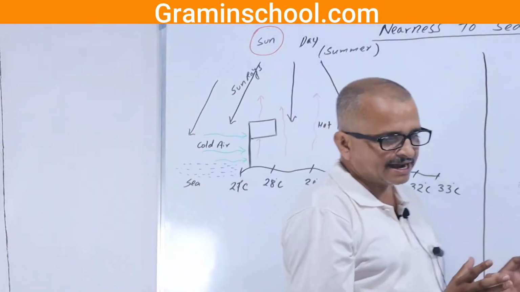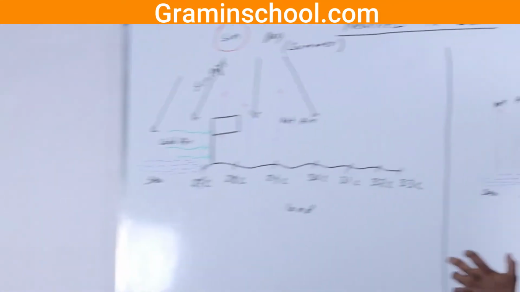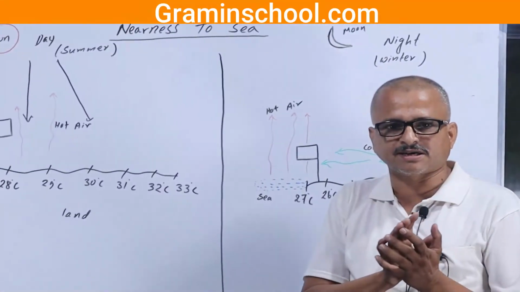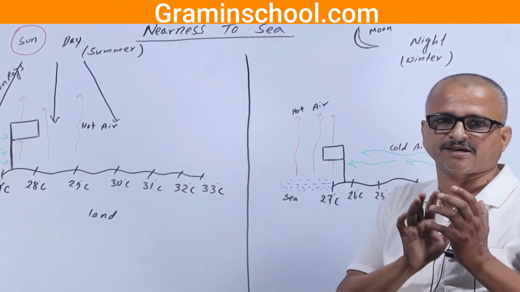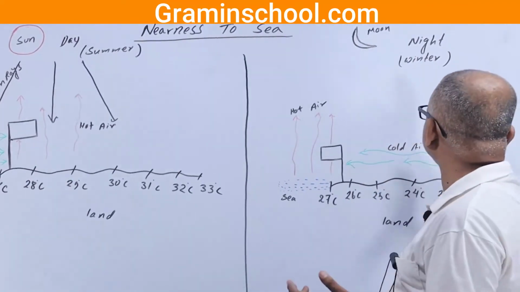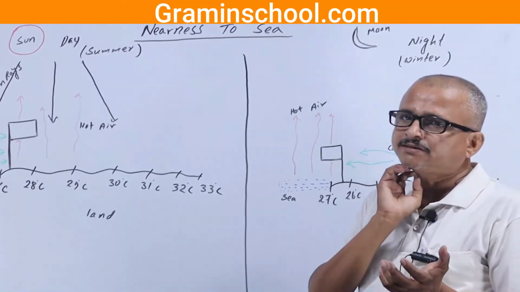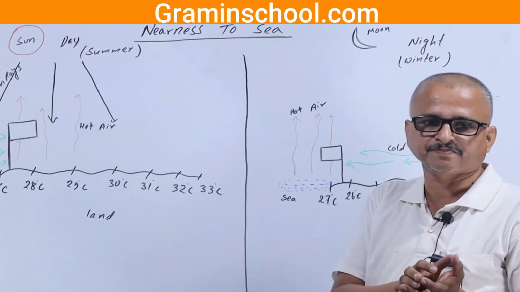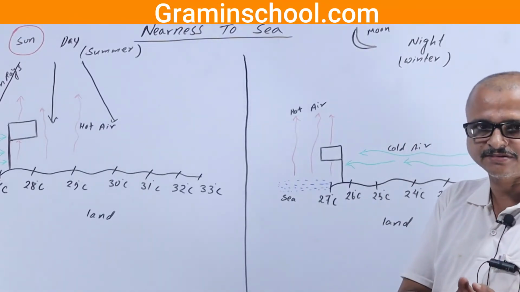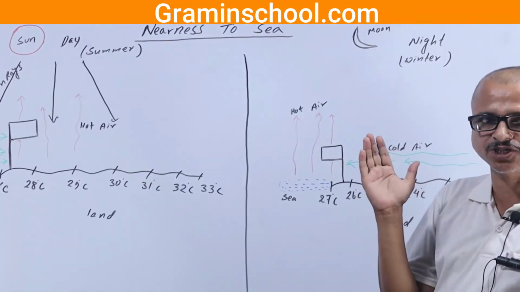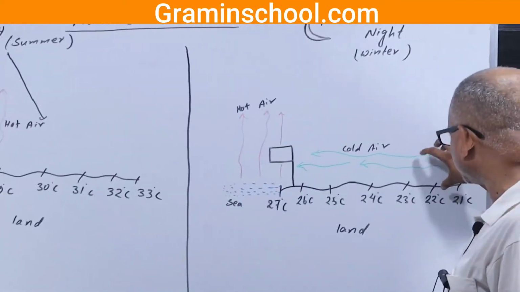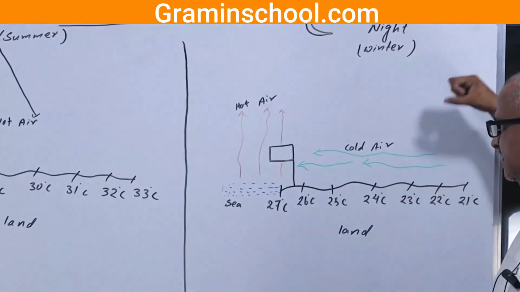What happens at night time or in the winter? You could imagine the sun rises at 7:30 or around 7 o'clock in the winter season, and then it sets at 5:15 or 5. The duration of daytime is very short, so the heat loss will be high here.